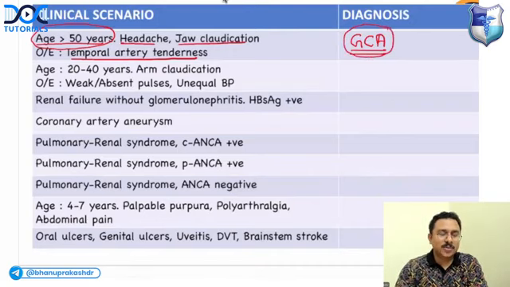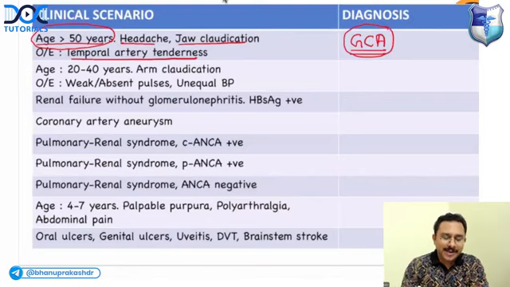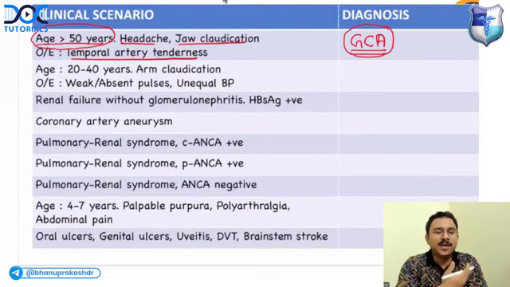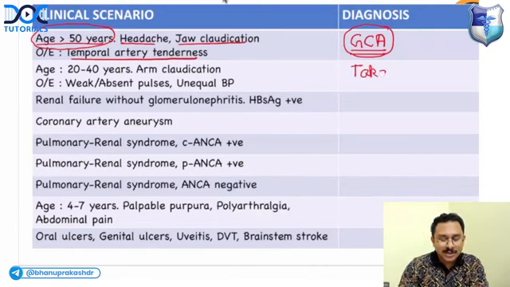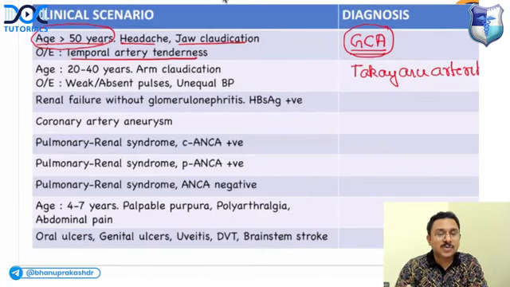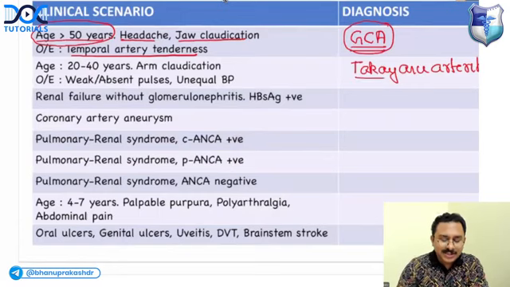What about the second scenario? Age 20 to 40 years. Patient is having arm claudication as symptom, so maybe the subclavian artery is involved. On examination, weak or absent pulses. So which vasculitis? You know that it is pulseless disease, and also there is unequal blood pressure between the upper limbs. This is Takayasu arteritis, very important. What is the most common blood vessel involved in Takayasu arteritis? Subclavian artery.